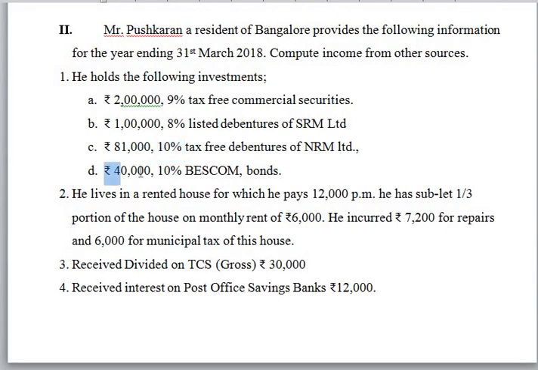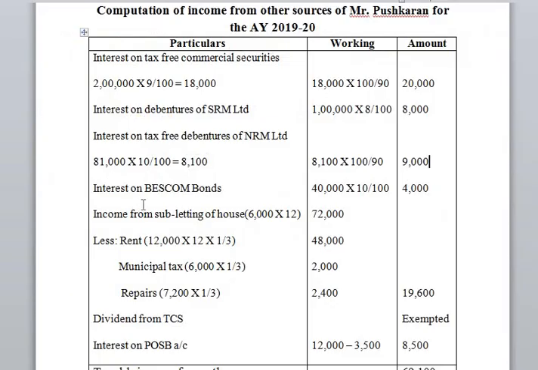Next, 40,000 10% Bescom bonds. So it is a kind of government securities. So on government securities, if it is tax-free, it is exempted. If it is less tax, amount of interest will be taxable. So there should be no grossing up of securities of government. So that means 40,000 into 10%, rupees 4,000 is taxable interest on Bescom bonds.